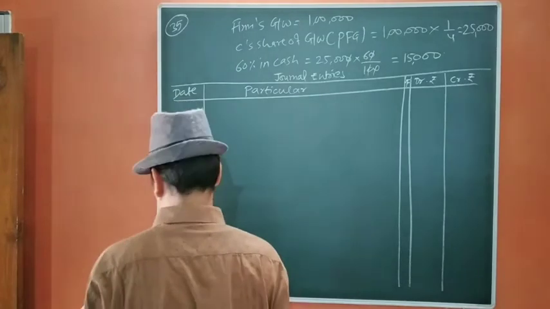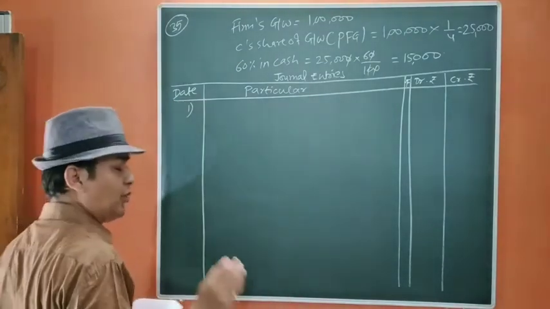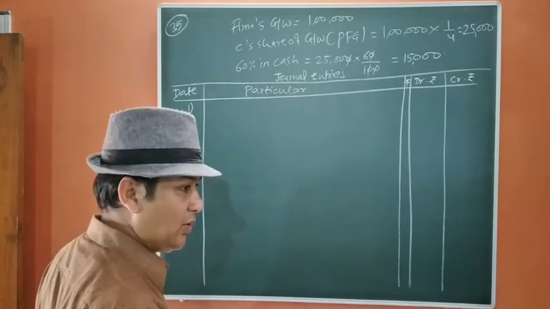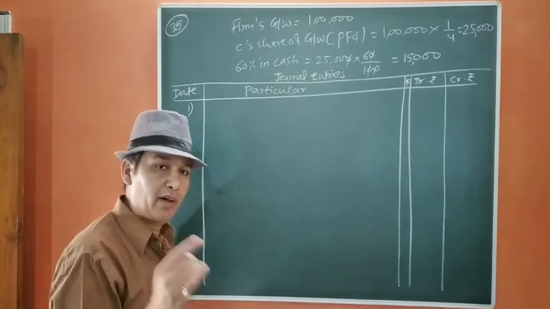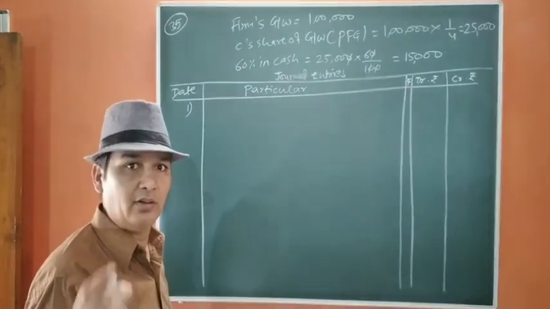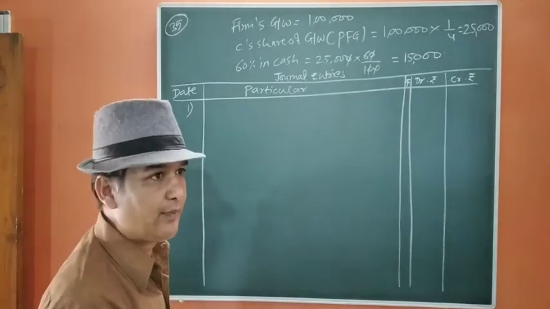So the first entry will be he is bringing his amount of capital as well as goodwill. Now I am showing you the second way how you can pass the entry. Whichever is good according to you, you consider that only.